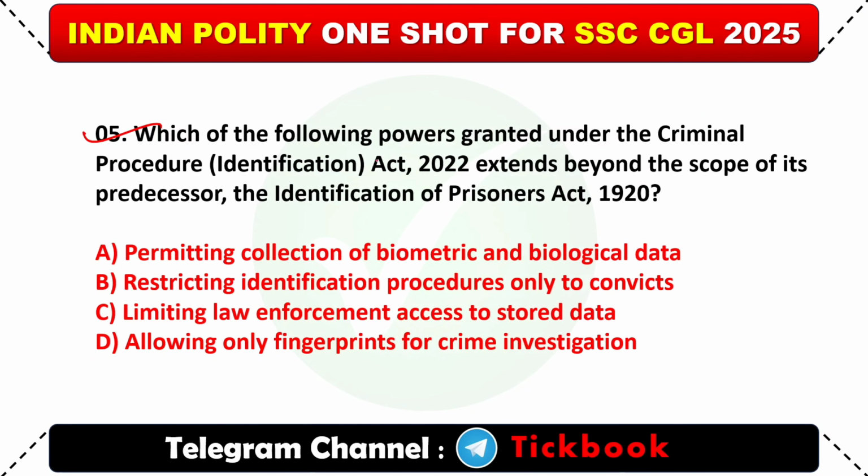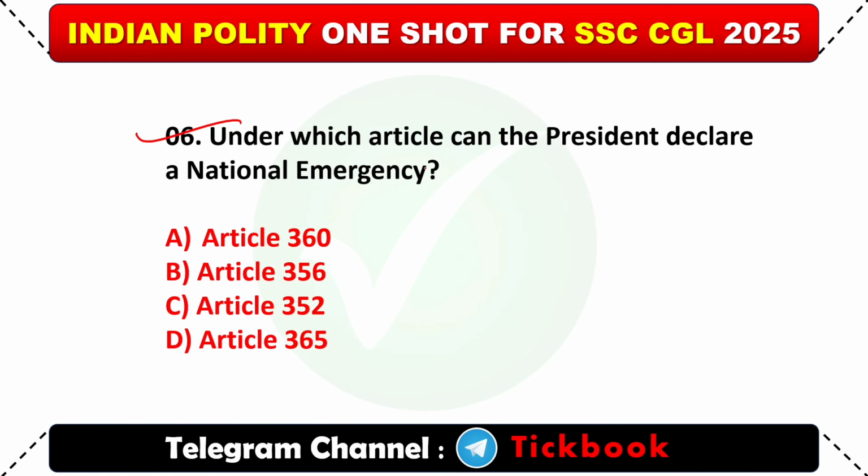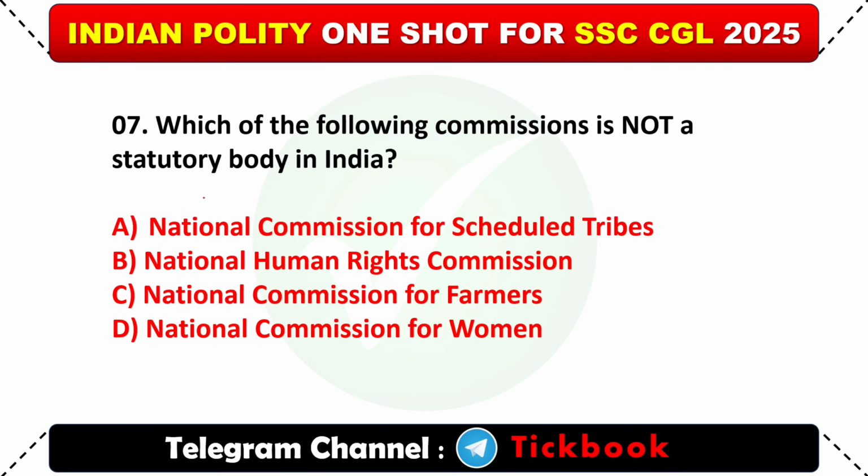Question number 5, which of the following powers granted under the Criminal Procedure Identification Act 2022 extends beyond the scope of its predecessors, the Identification of Prisoners Act 1920? Option number A, permitting collection of biometric and biological data. Question number 6, under which article can the President declare a national emergency? Option number C, Article 352.